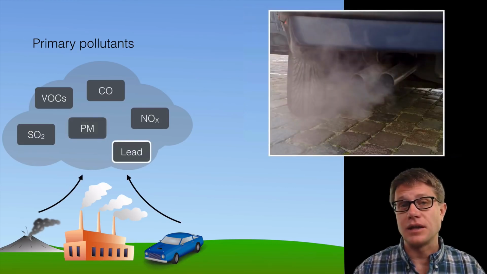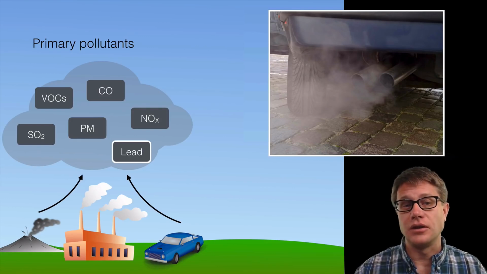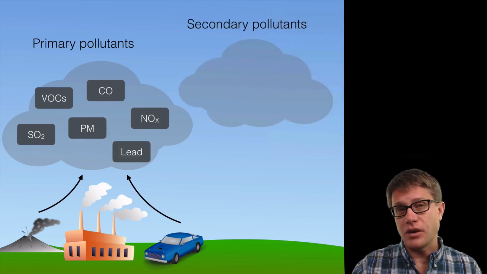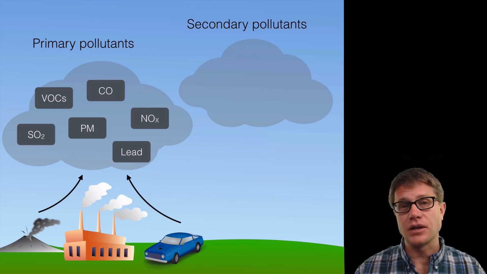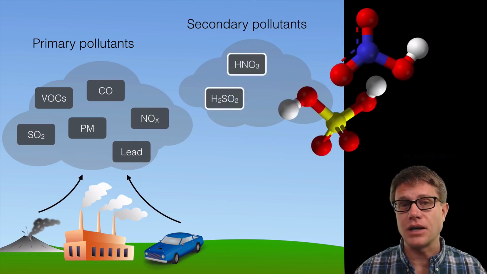And then we have chemicals like lead. We used to add lead to our gasoline, and there's huge neurological impacts of lead. Now again, these primary pollutants can produce secondary pollutants, and so the nitrogen and the sulfur can lead to nitric acid and sulfuric acid, and these lead to acid rain.